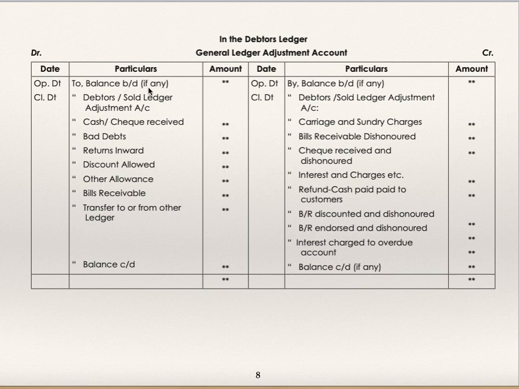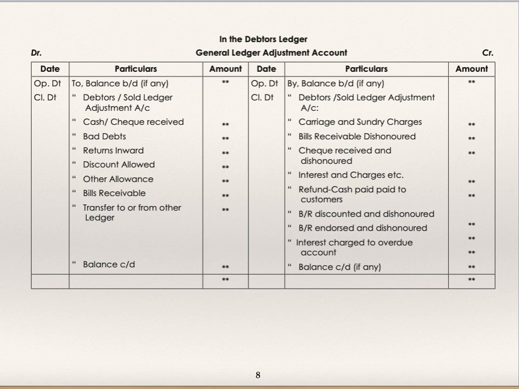Sometimes this balance also you can have, so two balance brought down if any. To debtors ledger adjustment account, below that, cash or check received, bad debts, return inward, discount allowed, other allowances, bills receivable, transfer. Two balance carried down. So general ledger adjustment account is prepared in debtors ledger, and it is the exact opposite mirror image of debtors ledger adjustment account in general ledger.